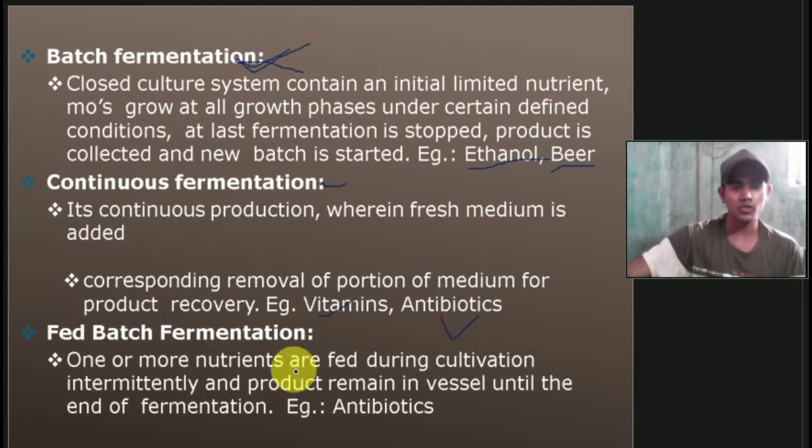Then fed batch fermentation. One or more nutrients are fed during cultivation intermittently, and the product remains in the vessel until the end of fermentation. So here, while fermentation is going on, we are introducing one more vessel of nutrients, which are added intermittently, and the product remains in the vessel until the end of fermentation, that is antibiotics. So we get antibiotics by fed batch fermentation. Remember this: by batch fermentation we produce ethanol and beer, by continuous fermentation we get vitamins and antibiotics, and we also get antibiotics by fed batch fermentation.